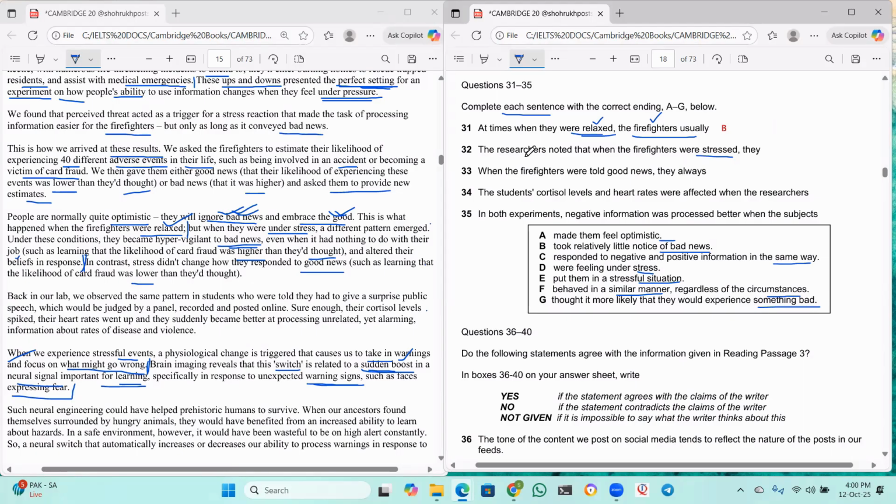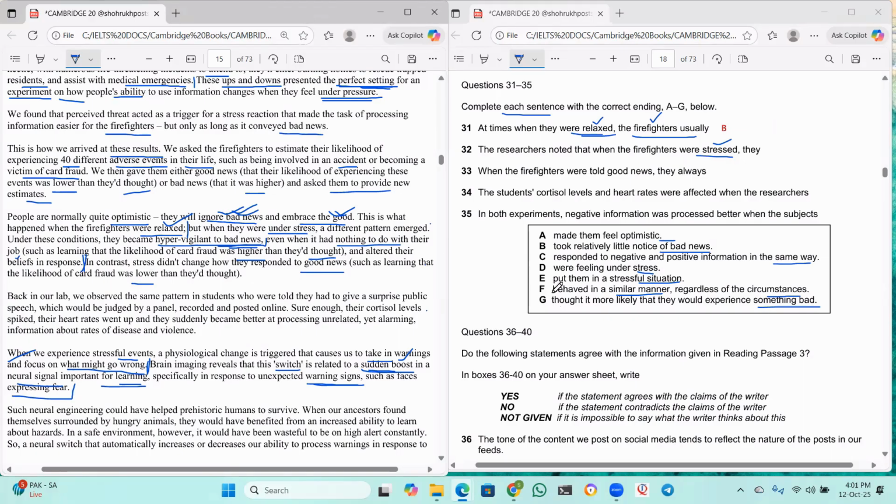So the researchers noted that when the firefighters were stressed, they thought it more likely that they would experience something bad. So when they were under stress, under these conditions, they become hyper vigilant to bad news. Yes, means they think something bad is going to happen and they are very actively looking for that bad news, even when it had nothing to do with their job.